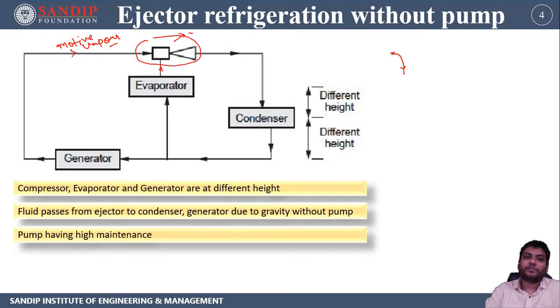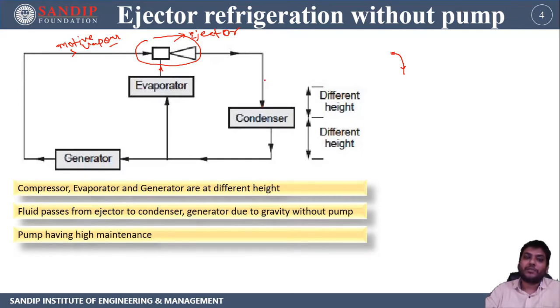In the ejector both can mix, and then from the same pressure level it can be transferred to the condenser. In the condenser heat is rejected. Now over here it is in gaseous form, so it goes directly to the condenser. After the condenser it is converted from vapor to liquid. So the condenser will be at the highest point. The level of the condenser is at the top.